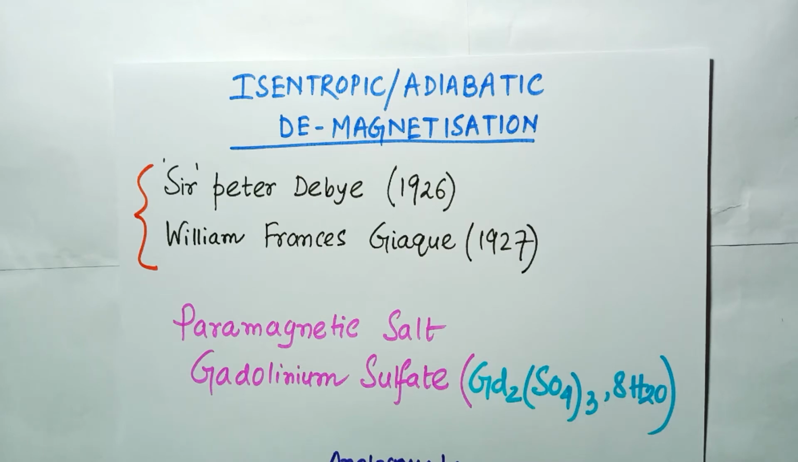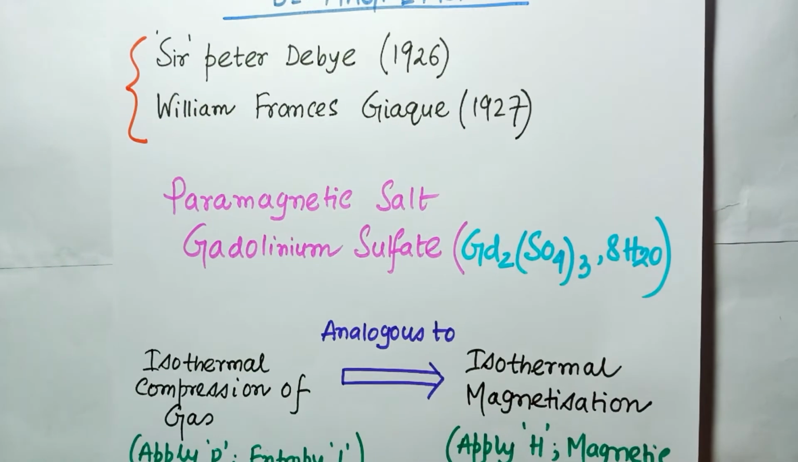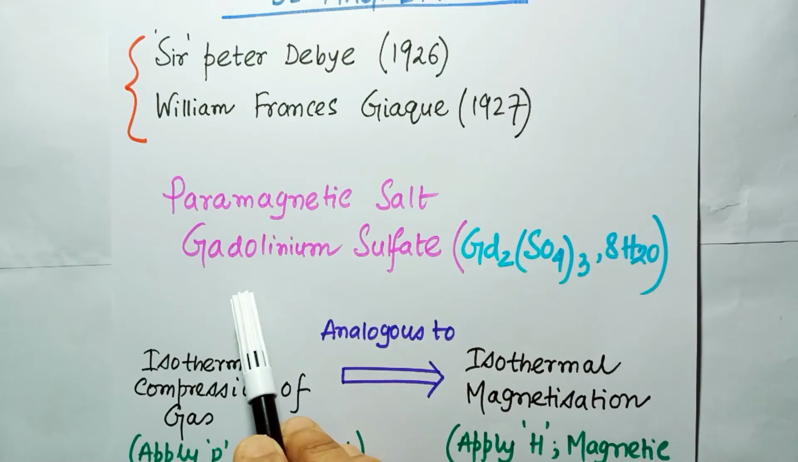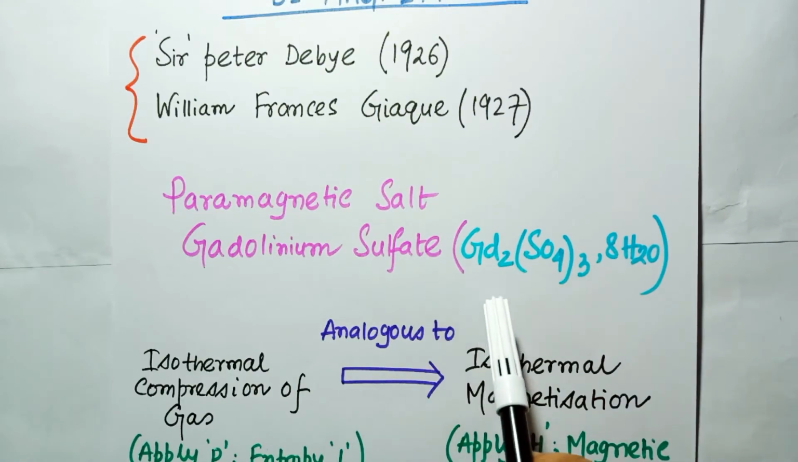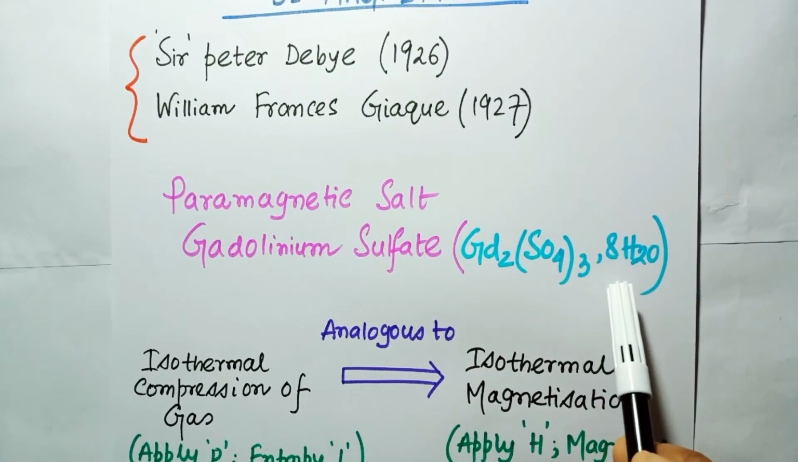There may be some material having some disorder due to its constituent particles, and this exists at a temperature of 4 Kelvin or below. For example, like the paramagnetic salt, one example is gadolinium sulfate. Its formula is Gd2(SO4)3·8H2O.